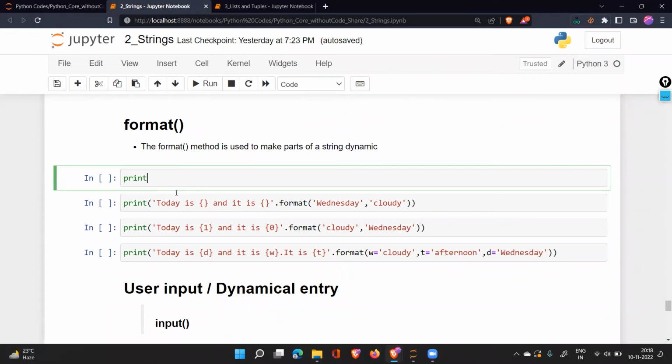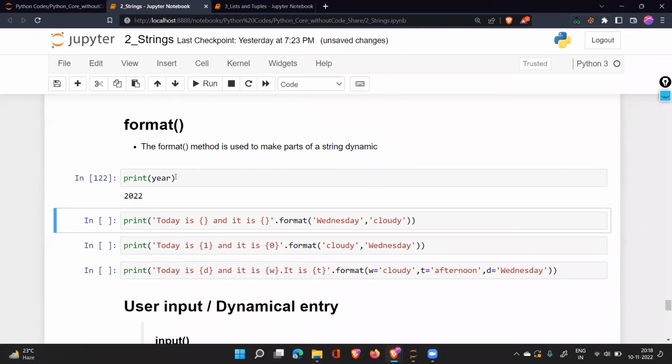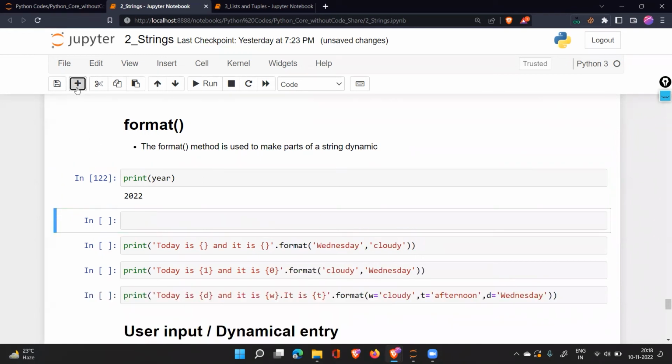How do we want to show a particular message to the user? That is what this formatting does. So in this case now, what I want to do is this. I want to show year. It will just show that. But I don't want to show just the year. I want to print a proper message. The current year entered by you is this. I want to show a proper message. How do I show a proper message?